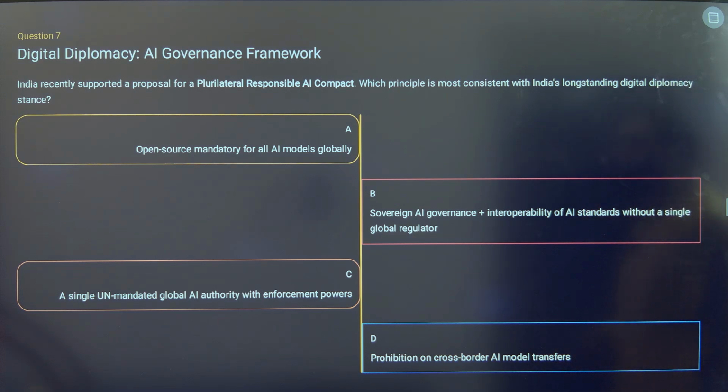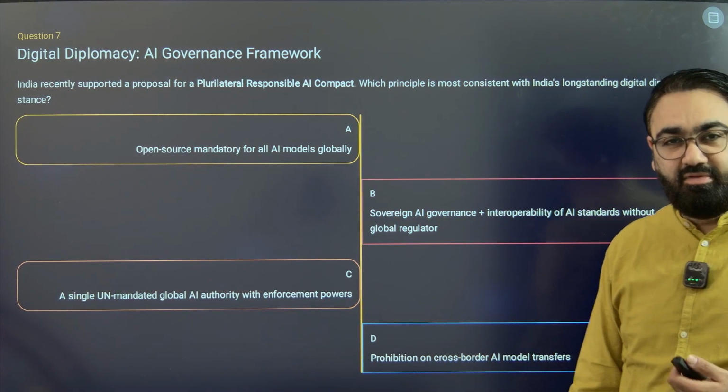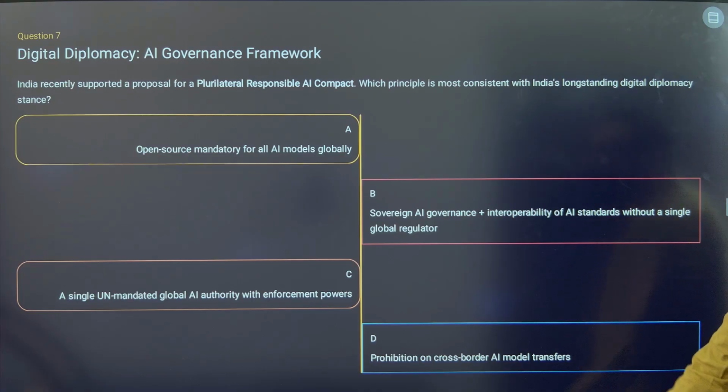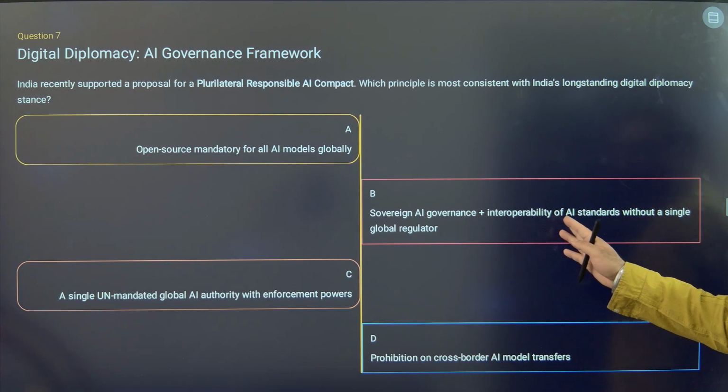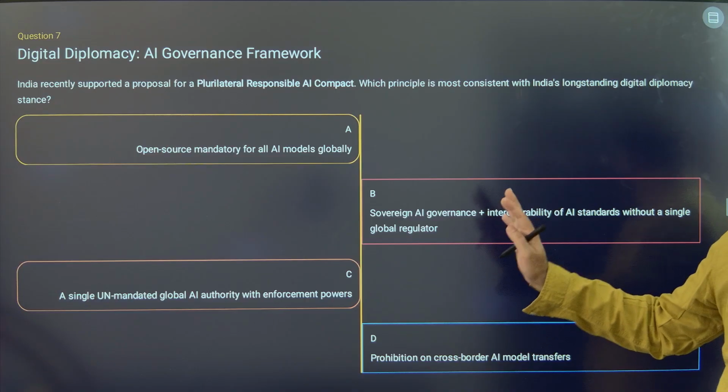Next is question 7. India recently supported a proposal for a plurilateral responsible AI compact. Which principle is the most consistent with India's long-standing digital diplomacy stance? Open source mandatory for all AI models globally. Are we fighting for that? No. Sovereign AI governance plus interoperability of AI standards without a single global regulator? Yes. This is what you're fighting for.